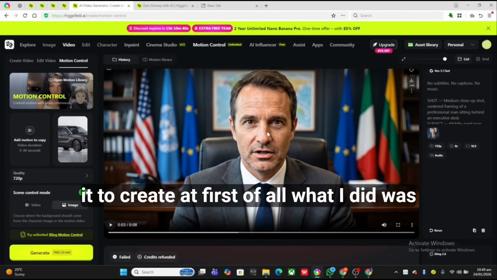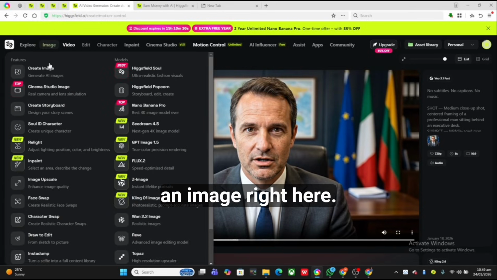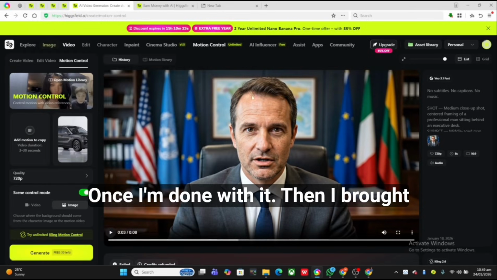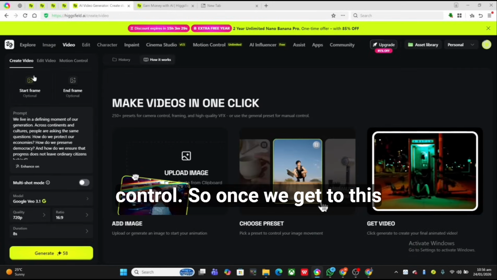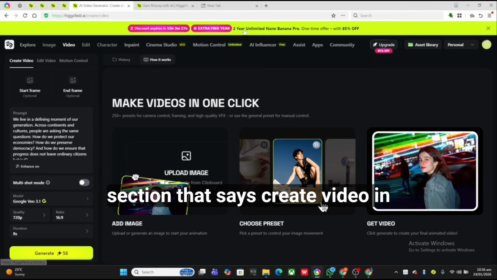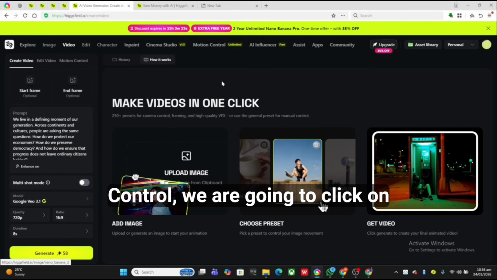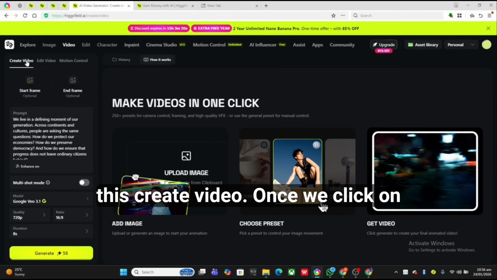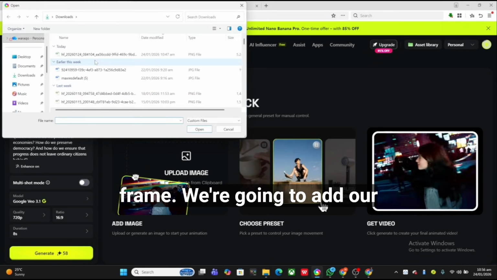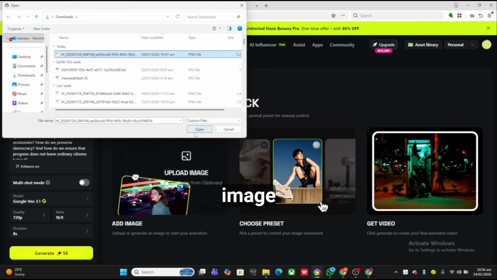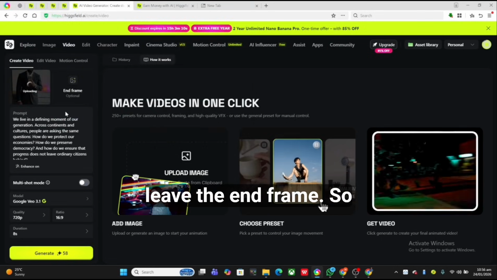First of all, what I did was I created an image right here. Once I'm done with it, then I brought it here to this motion control. So once we get to this section that says create video under motion control, we are going to click on this create video. Once we click on it, then we are going to click on start frame. We're going to add our image, open, and we are just going to leave the end frame.